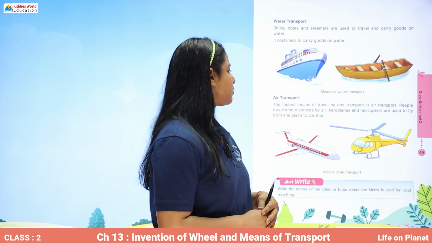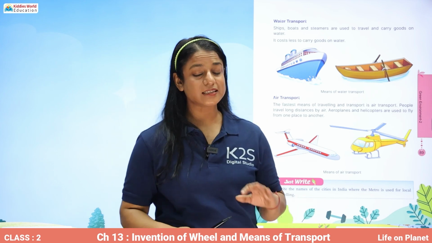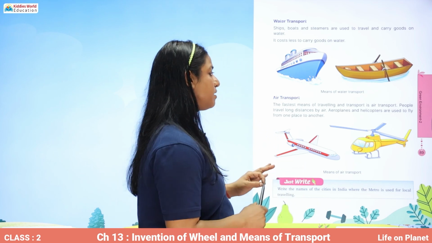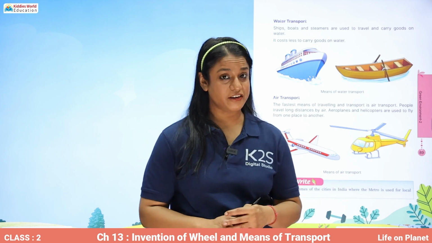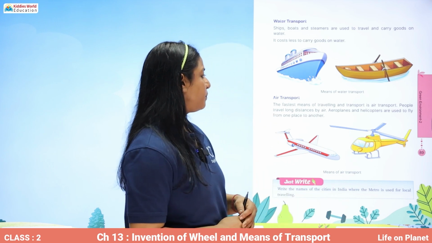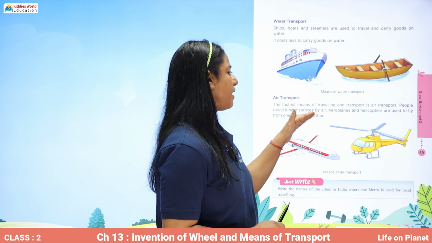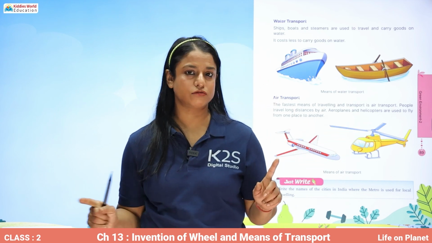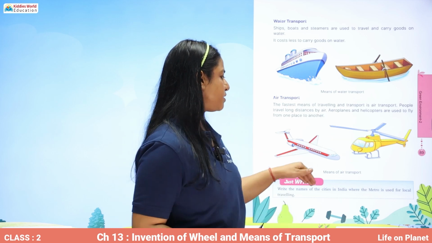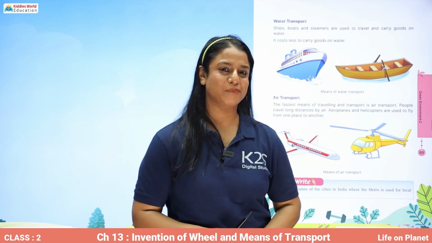Then comes the air transport. That's the fastest means of traveling and transport. People travel long distances by air. Aeroplanes and helicopters are used to fly from one place to another. These are the pictures of an aeroplane and a helicopter.